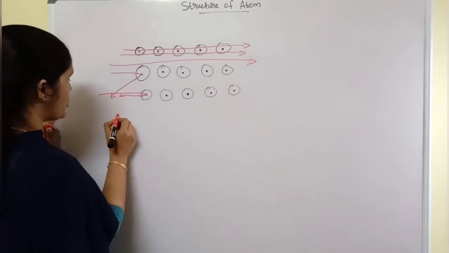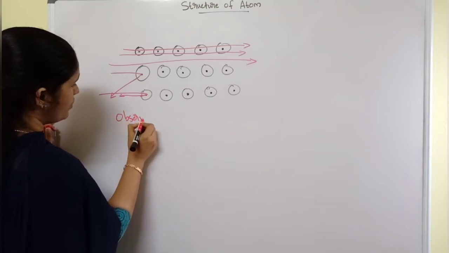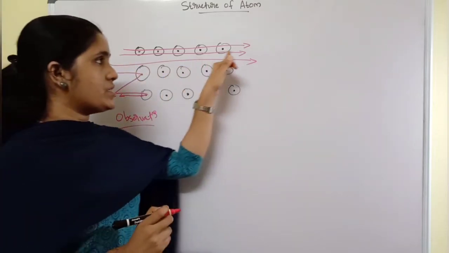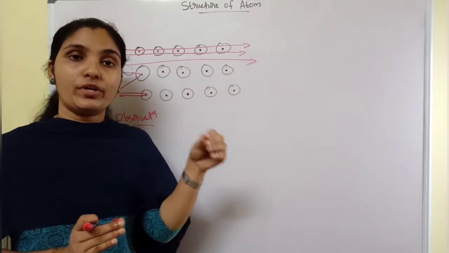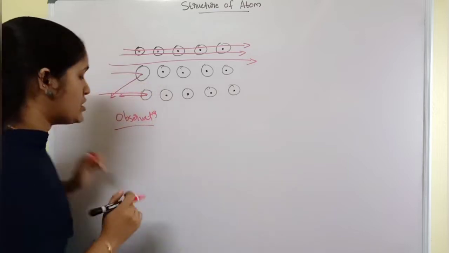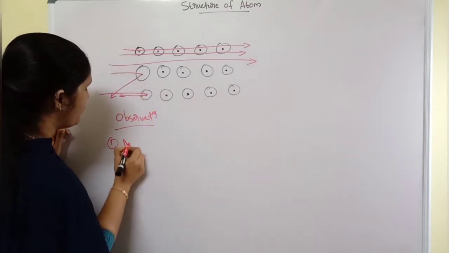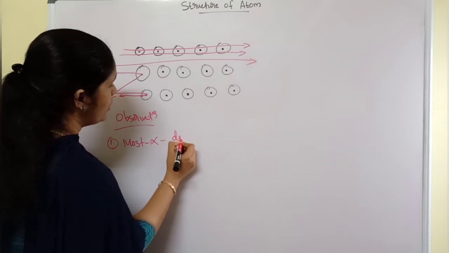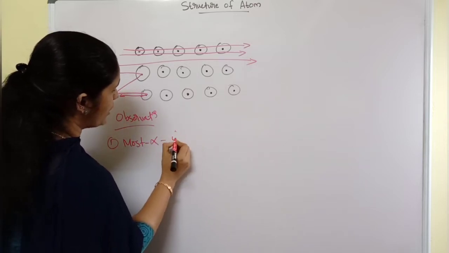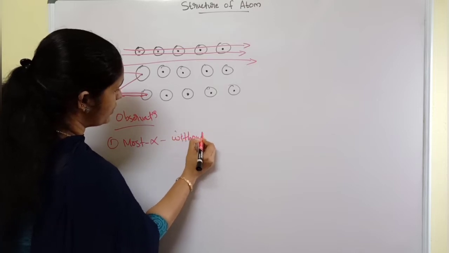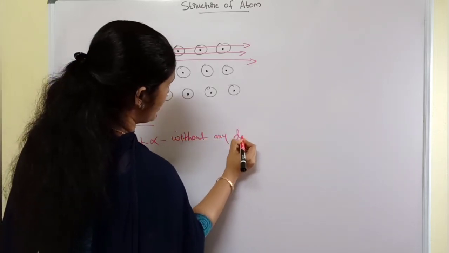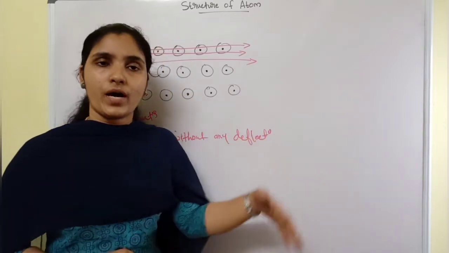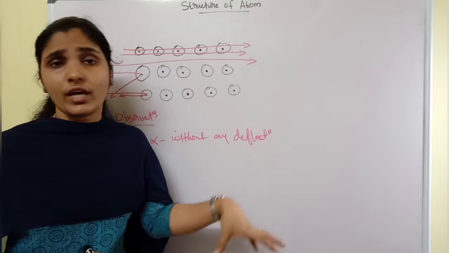The major observation is that most of the alpha particles passed through the gold foil without any deflection. That was the first point. He expected some deflection, but most of the alpha particles passed through the gold foil without showing any deflection.